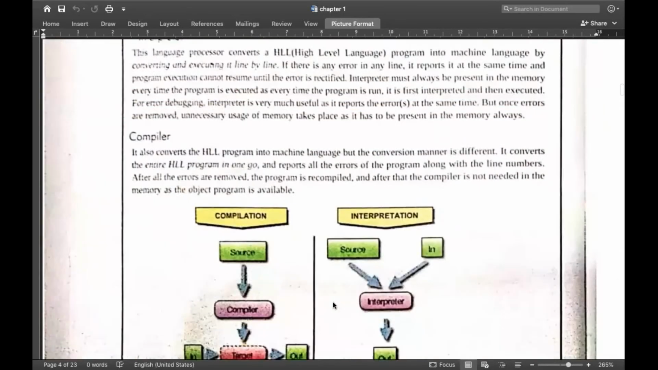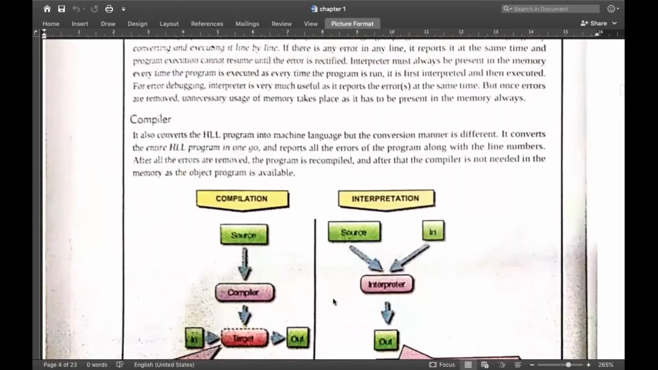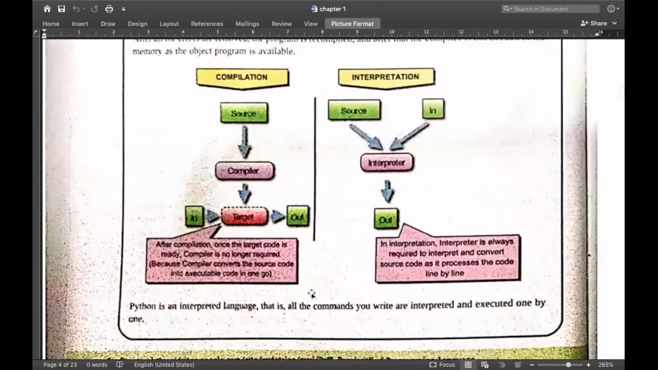Clear? So this is a simple flow of how the compilation process and interpretation work. In comparison, what happens? Source means your written programming code. Then that code will be compiled. The whole code will be compiled at a time. Then if input is given, the targeted processing and execution will be done, and your output will be generated.